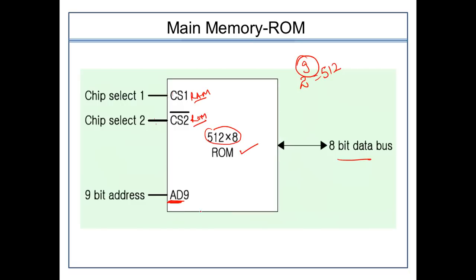Now in the ROM, we can only perform one operation, the read operation, that we need to always understand, right? There is no write operation that can take place. So we need not demonstrate it individually, because there is only one operation that we can perform within the ROM. So we need not define that it is a read operation. By default, it is the read operation that will be performed using the chip selects and these 9-bit address values.